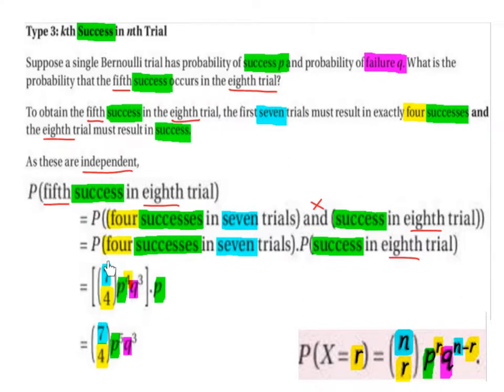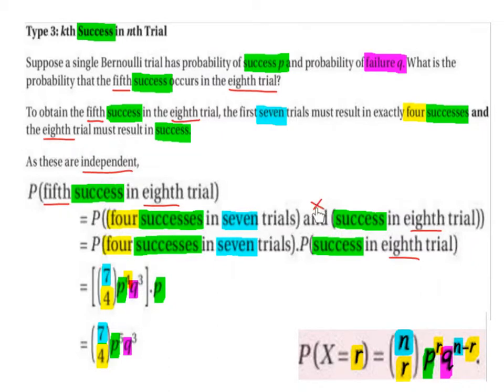So we're going to have 7 choose 4 times p, which is the probability of success, to the power of r, which again is 4, times q, which is the probability of failure, to the power of n minus r. So that's 7 minus 4, which is 3.